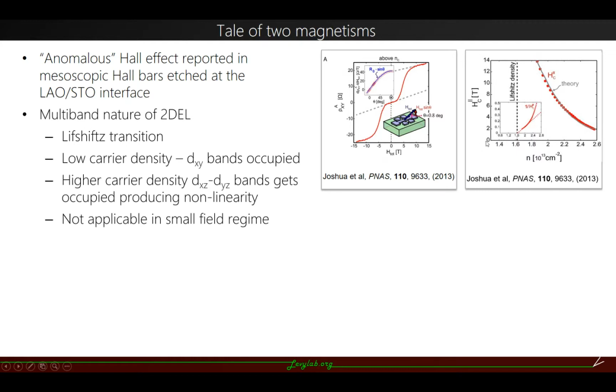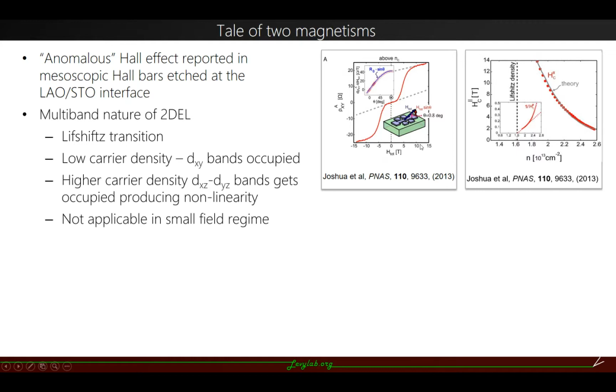At lower carrier density, the dxy bands are supposed to be occupied, and as we increase the carrier density beyond the Lifshitz transition, the dxz/yz bands are believed to start getting occupied, and this has been attributed to produce the nonlinearity. However, this theory is not valid in the small field regime. If you look at the plot, the field at which the nonlinearity takes place is HC parallel, and it diverges at around the Lifshitz transition.